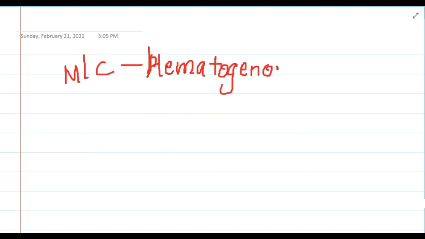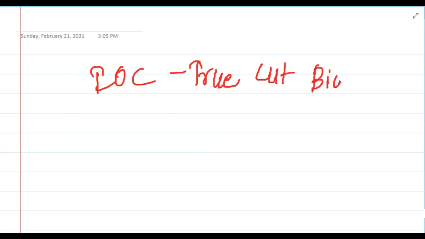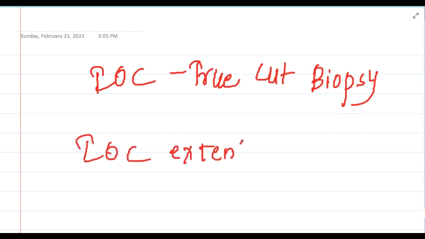The most common route of spread of rhabdomyosarcoma is hematogenous, whereas the most common site of metastasis is the lungs. The investigation of choice is the same as that of normal soft tissue sarcoma, that is, a true cut biopsy or core cut biopsy can be done. The investigation of choice for extent of the disease is MRI.